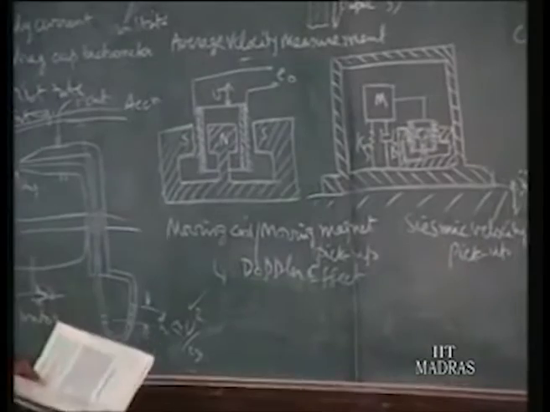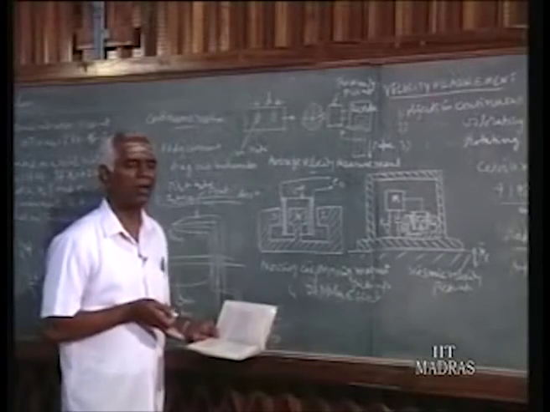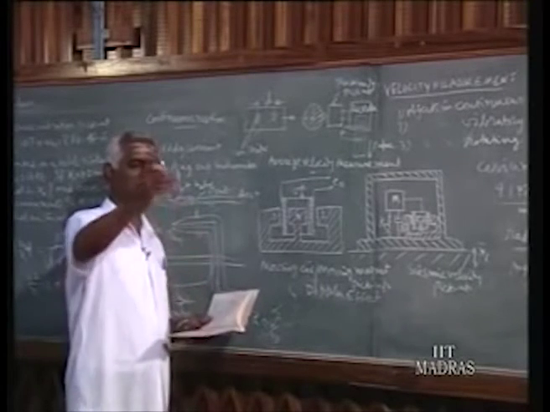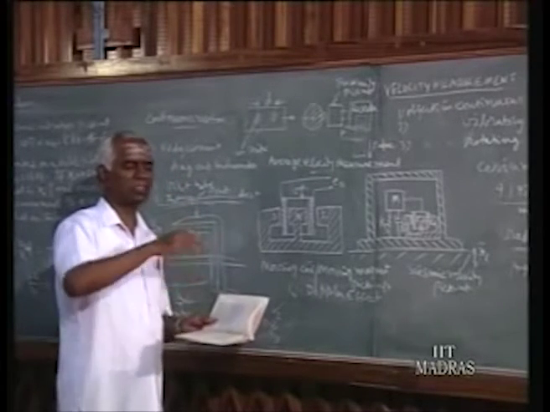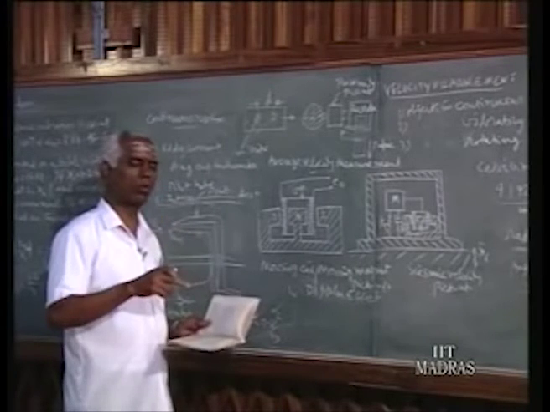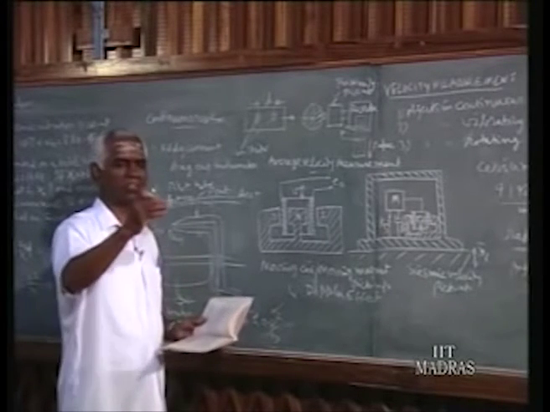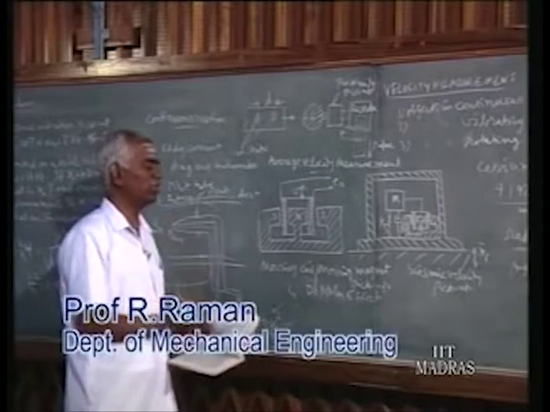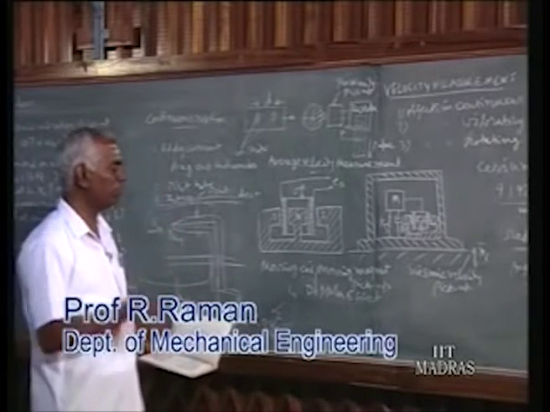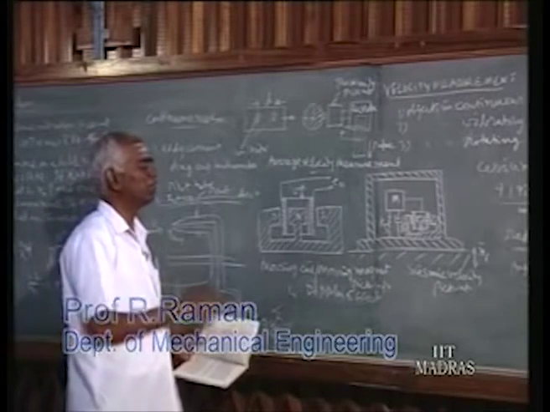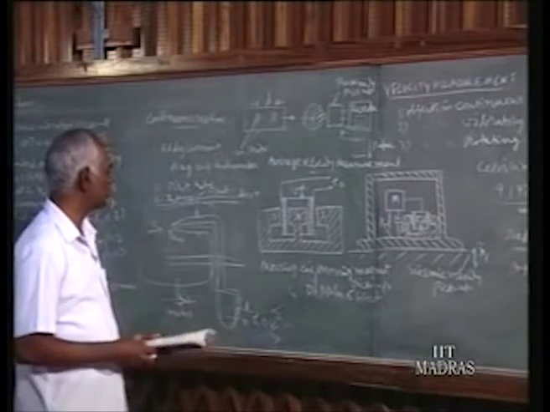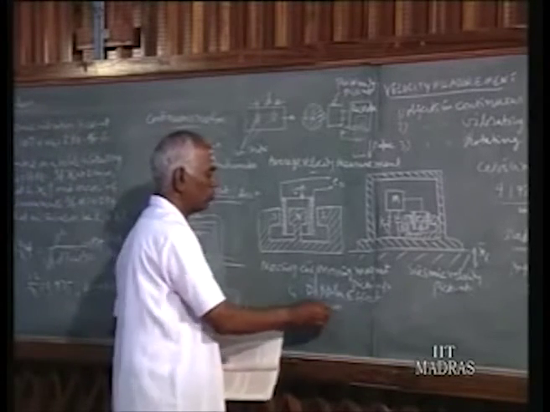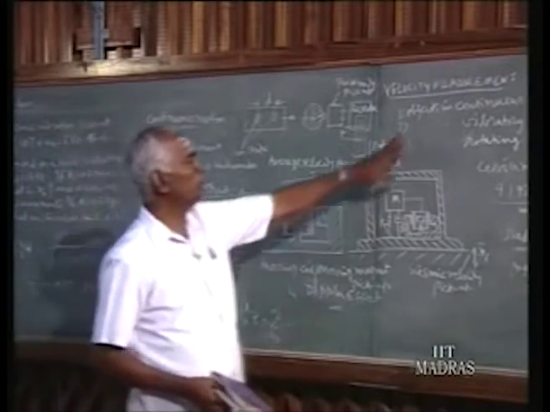That means they have a source of light or sound, directing it towards the moving vehicle, and they pick up the reflected light or sound, which is processed inside, because the reflected sound or light carries the information of the velocity of the moving body. From that, they find out the velocity of the vehicle, and if it is more than the permitted value, they find the driver. So these are the four different methods used nowadays to find the velocity of a continuously moving vehicle.